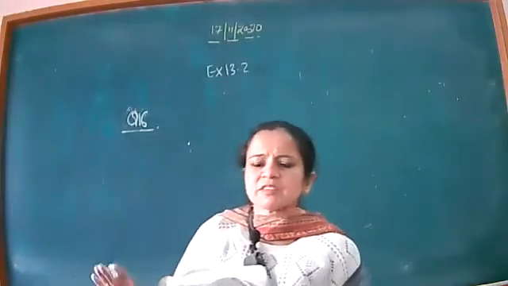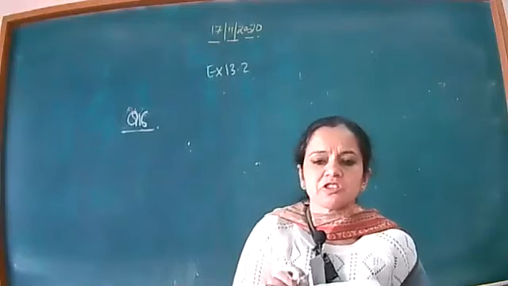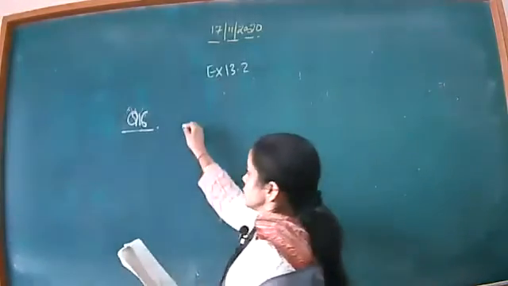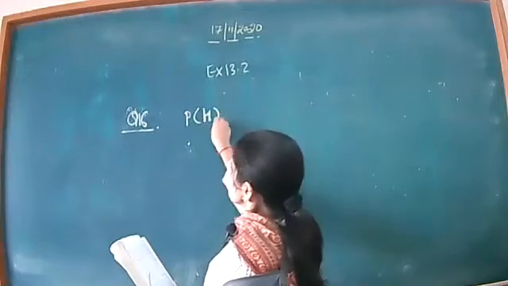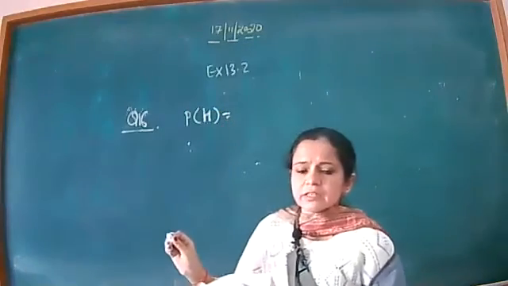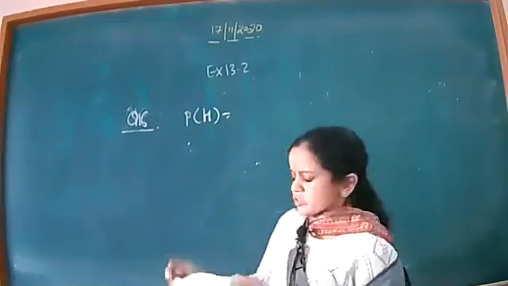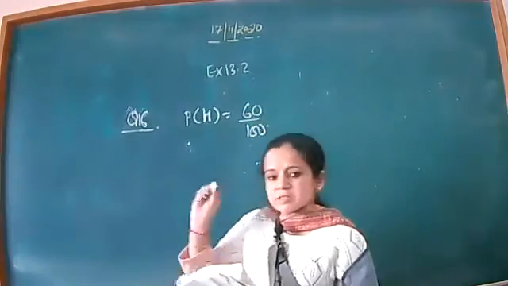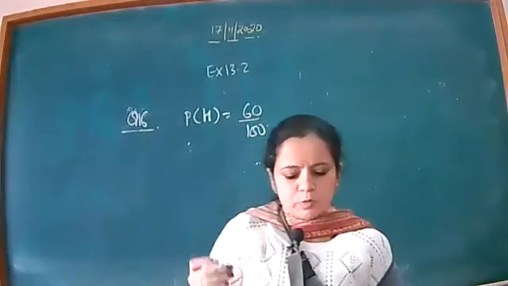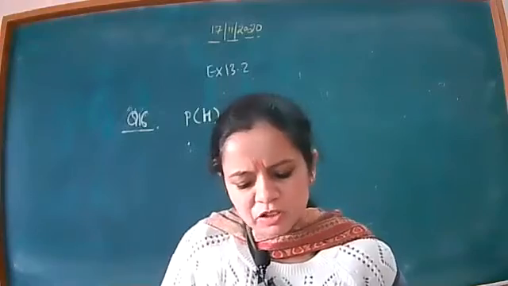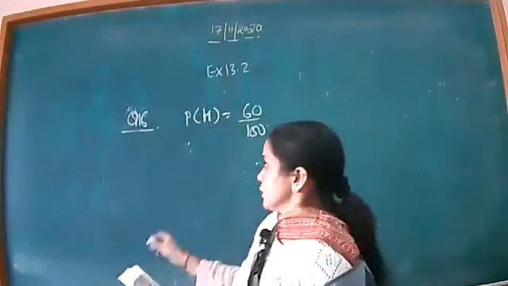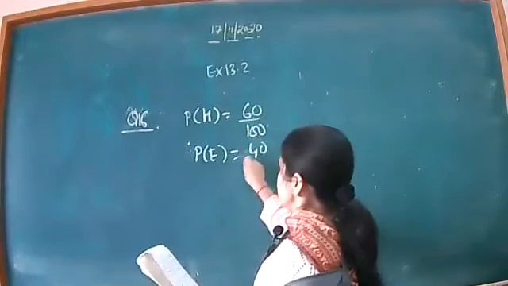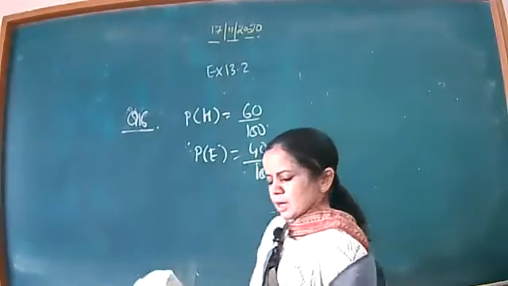I always represent the same events whatever is mentioned. Because Hindi starts with the alphabet H, I just write the probability of it so that it will be clear to me. That will be easy for understanding. 60% of the student read Hindi newspaper. Percentage means 60 over 100. Now 40% read English newspaper. Here it is written, probability of English newspaper is 40 by 100.